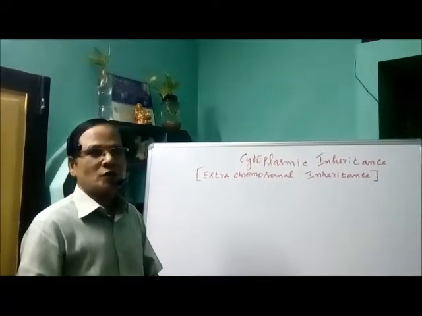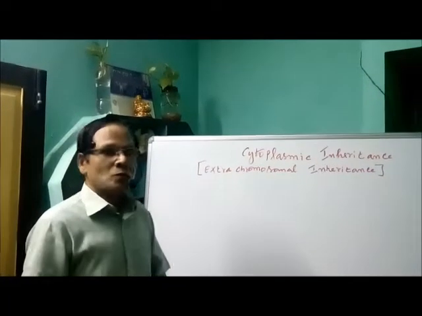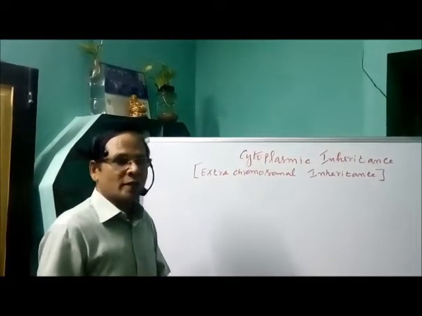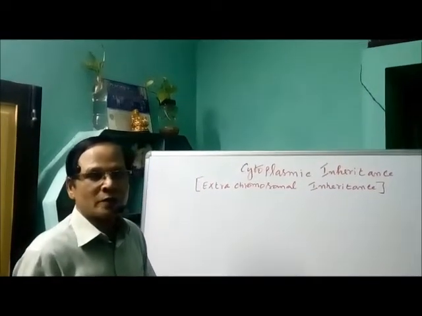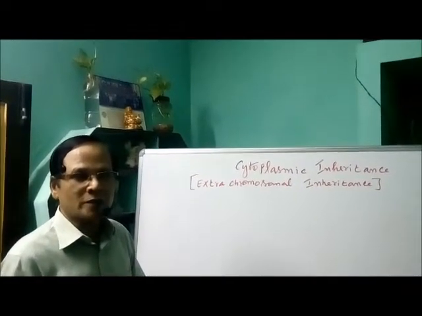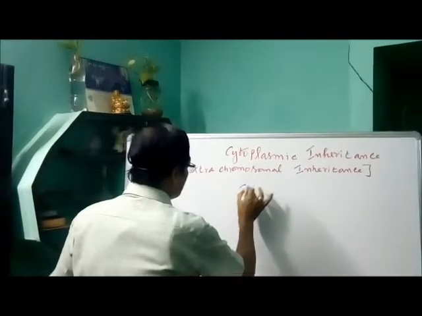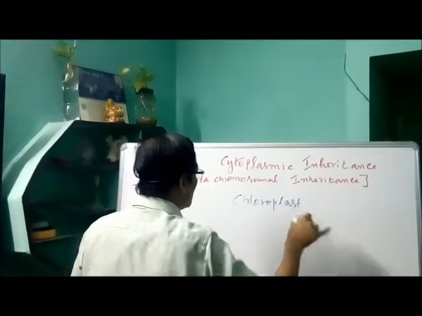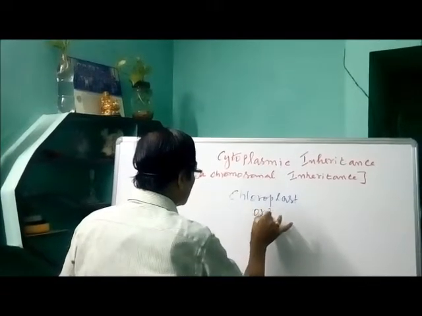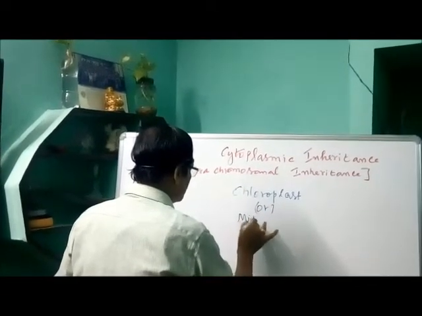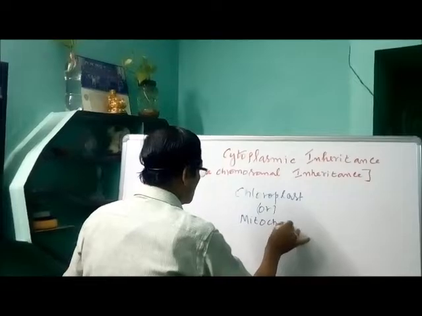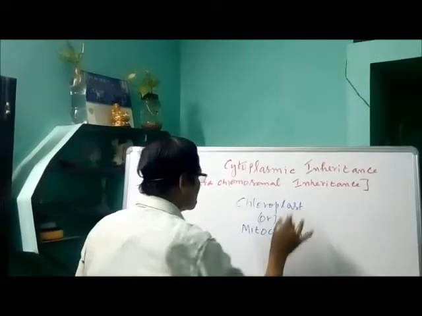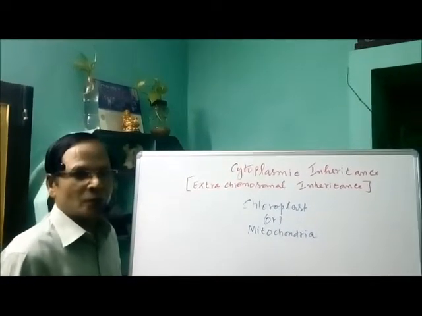But there are certain traits whose characters are governed by genes located either in the chloroplast or in mitochondria, those organelles present in the cytoplasm.